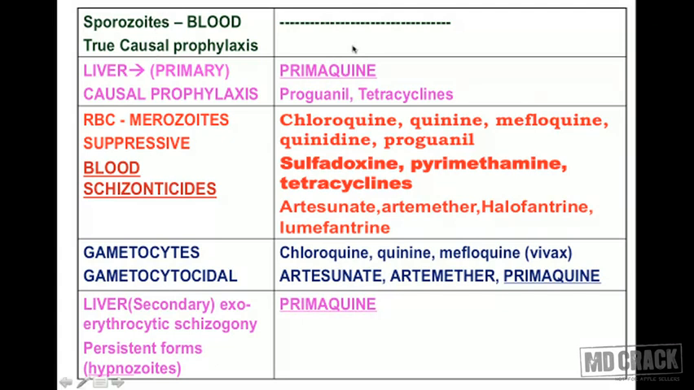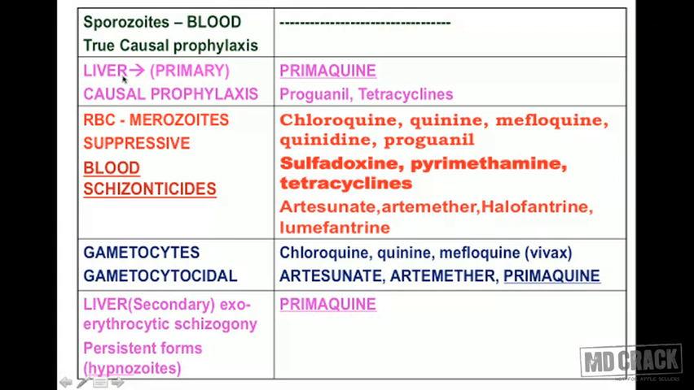If you look at the right hand side column, we don't have a drug. We don't have a drug which could prevent or which could kill the sporozoites as soon as they came inside the blood. Look at the slide. We are going to the next row.